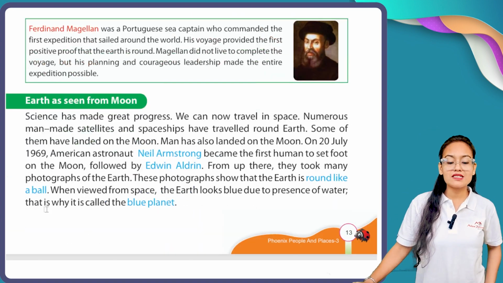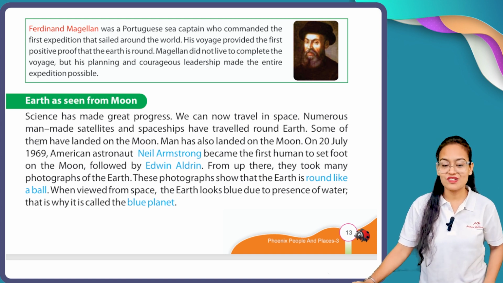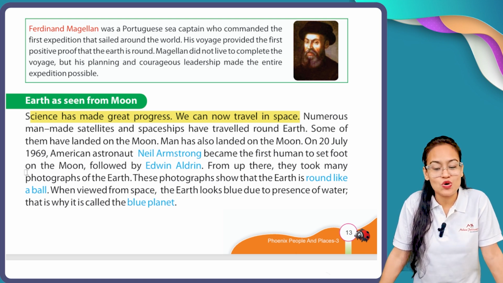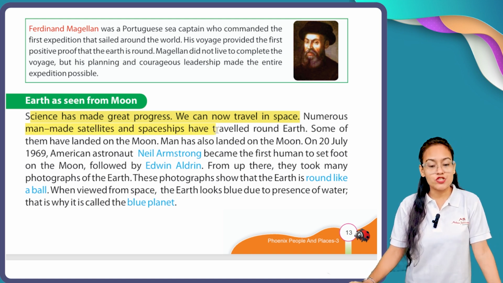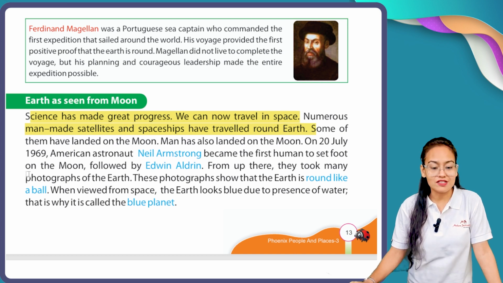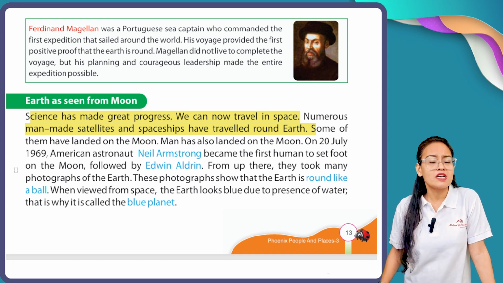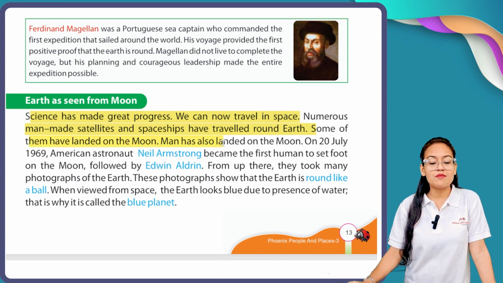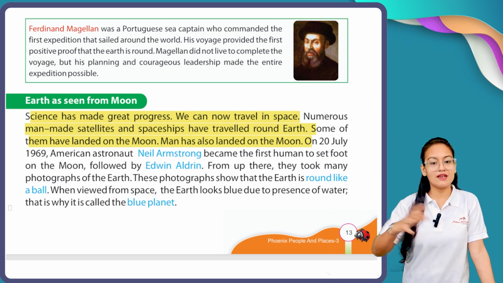Now, earth as seen from the moon. You can see earth from the surface of the moon. How? Let's see. Science has made great progress. We can now travel in space. With each passing day, science develops so much. Numerous man-made satellites and spaceships have traveled around earth. Many have been sent by humans into space, and some of them landed on the moon.